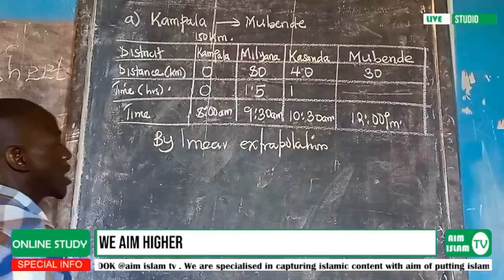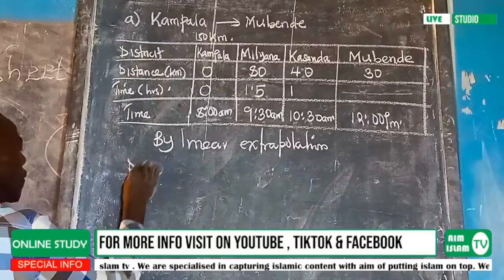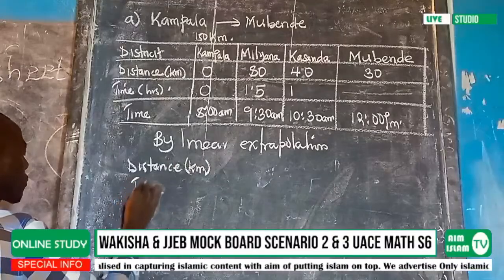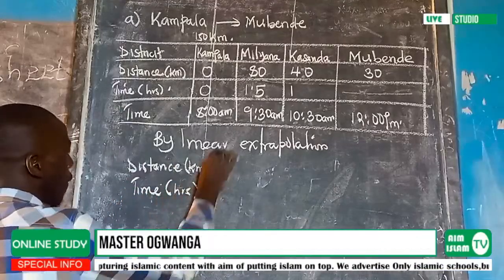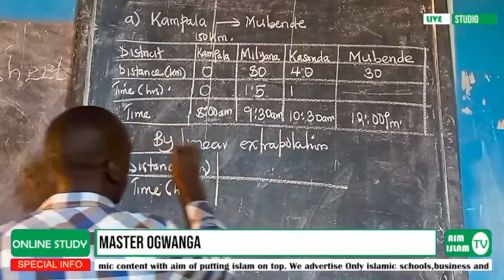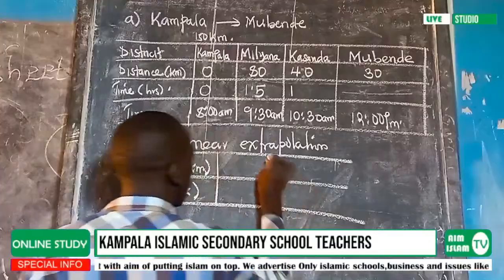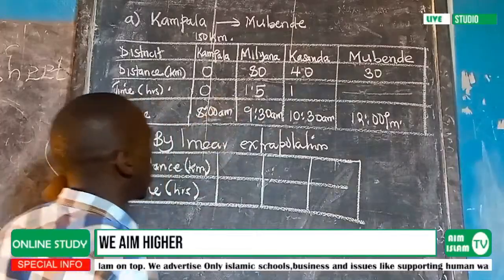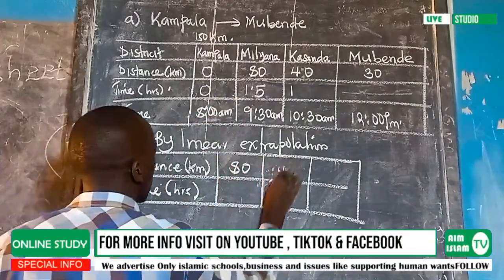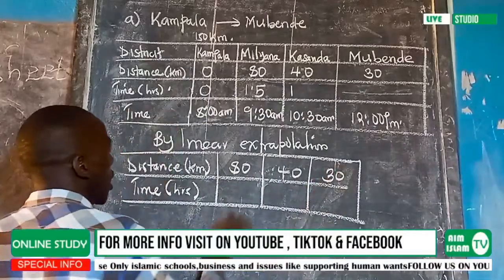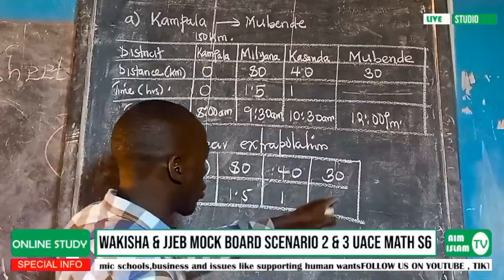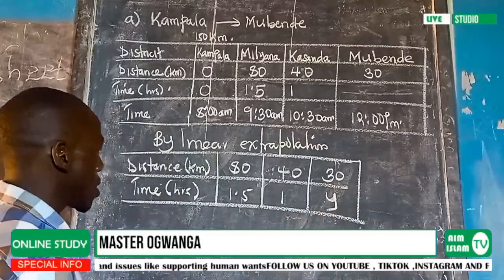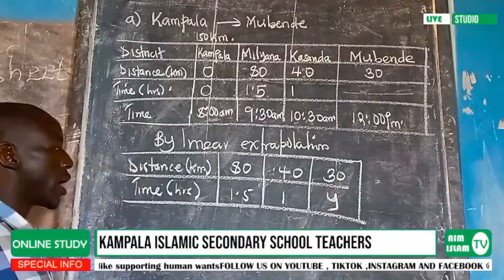So by linear extrapolation, I am going to use the distance that was given in kilometers and the time that was given in hours. I will only extract what I'm going to use. I'm going to extract from 80, that is kilometers, and 30. Then this is 1.5, 1, and then I'm going to let this one be y, because this is what we are looking for. So we can use linear interpolation and extrapolation.